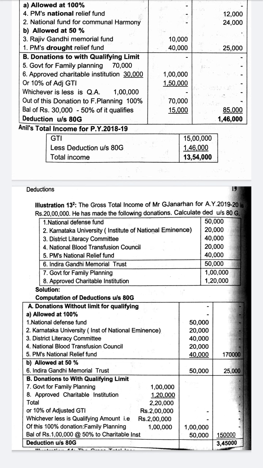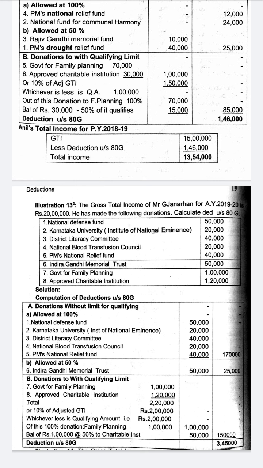Again, a similar pattern. We will divide each and every donation into 100% without limit, 50% without limit, 100% with limit, and 50% with limit. In 100% without limit there are a few: National Defence Fund, Karnataka University, District Literacy Committee, National Blood Transfusion Council, Prime Minister's National Relief Fund. All these 5 are 100% without limit, added, written in the outer column 1,70,000. There is one, Indira Gandhi Memorial Trust, which is 50% without limit. So 50,000 is the amount, 50% is 25,000, written in the outer column.